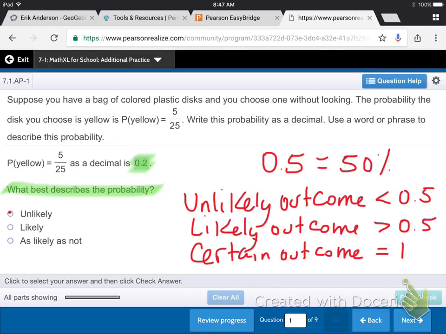When the probability is for sure, it's going to happen, then it's 1. And when something is impossible, we say it cannot happen, it could never happen, it's impossible, then that probability is 0. There, put that in your notes, boys and girls.